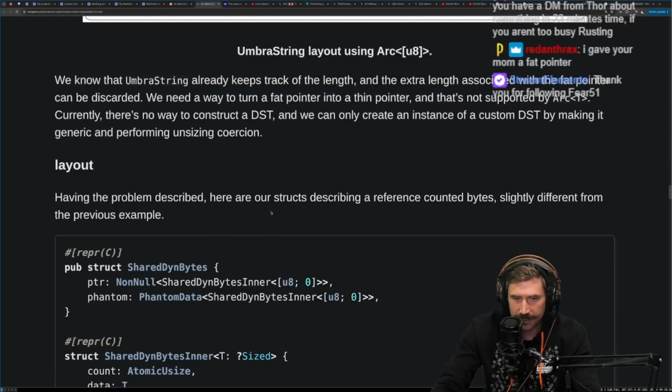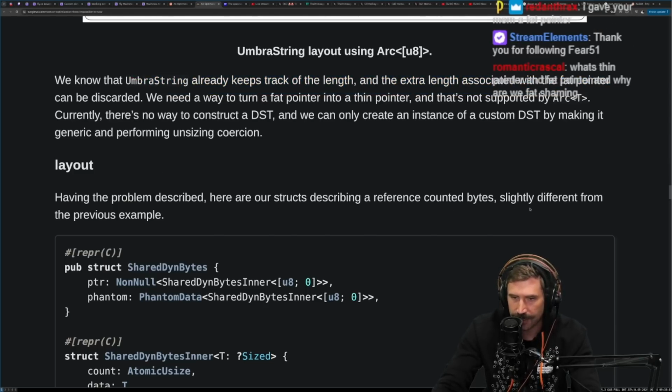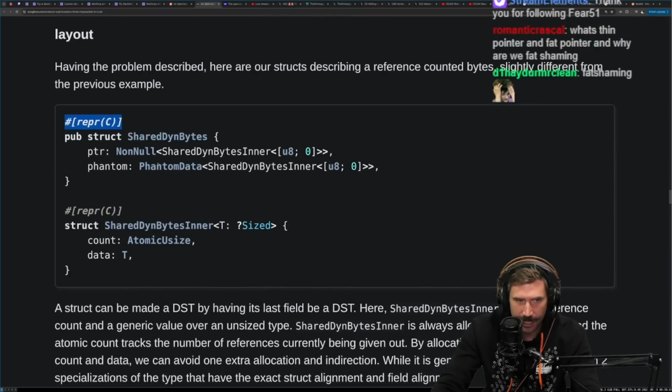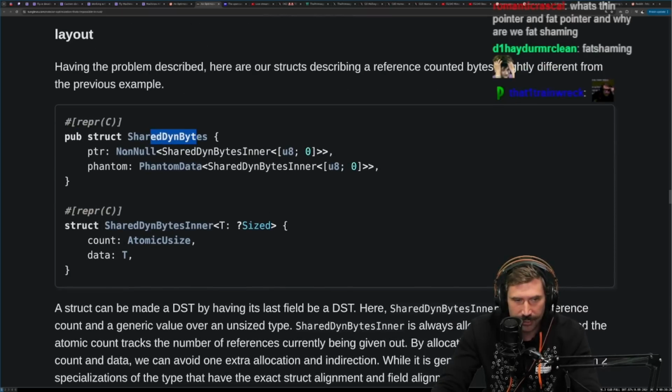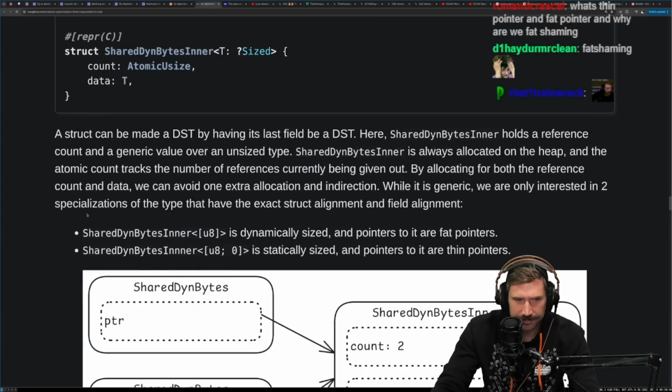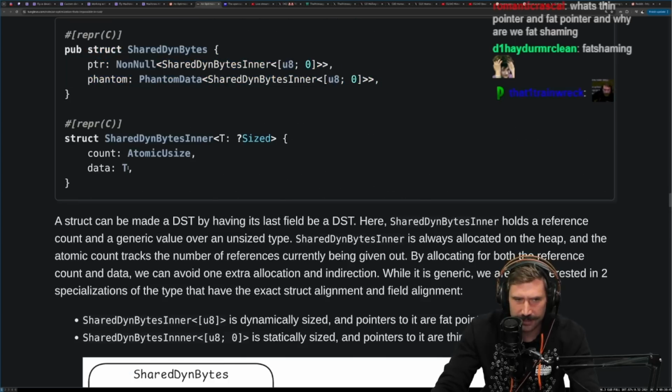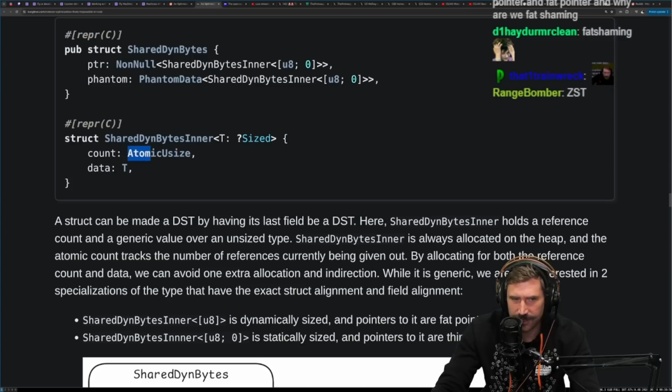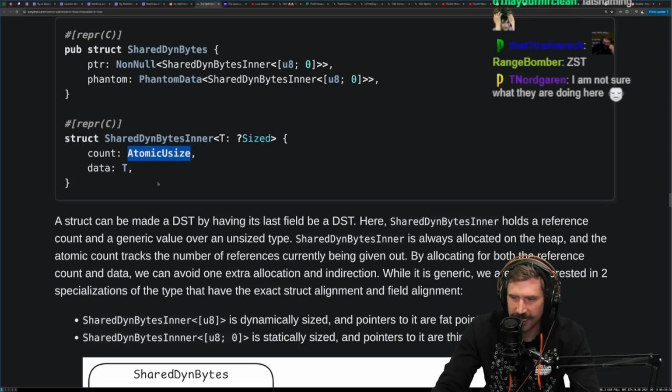Having the problem described, here are our structs describing a reference counted bytes, slightly different from the previous example. Okay, so repr(C), SharedDynBytes. It's a pointer to NonNull of this. I don't get this generic. What is this generic doing? Is this generic saying it's an array of zero bytes? I don't get that, and same with that one. Yep, I got too stupid for this one. SharedDynBytesInner, AtomicUsize. Okay, so this is for the atomic reference counting. It's a ZST, a zero sized type. Yep, I'm not sure what they're doing here. Okay, so a lot of people don't understand. And then the data T.